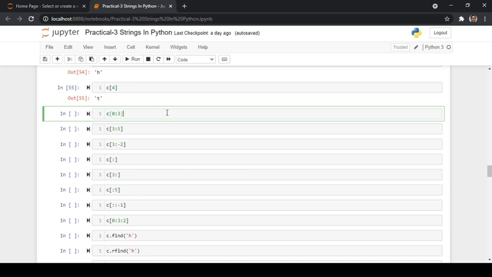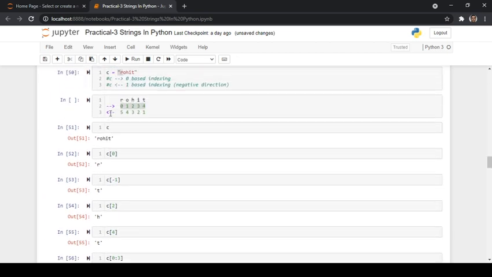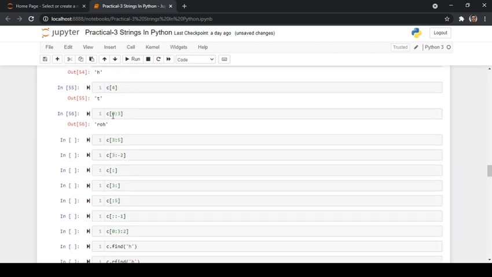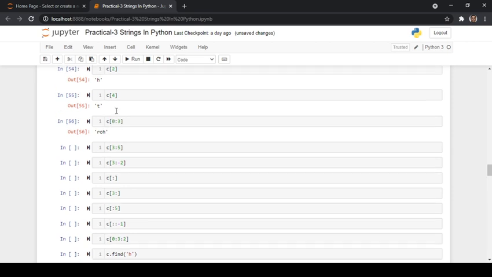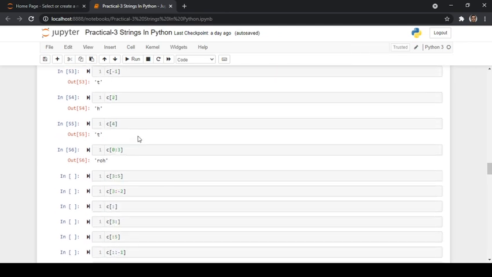So whenever you try to do this, at the 0th location I have r, and it is going to take 1, 2. So 0 is the starting index, it is inclusive, so it starts from 0 and goes till 3. But as the ending index is not inclusive, it is exclusive, it will not take I into consideration, which is present at the third index. That is the reason it is going to take the 0, 1 and 2 indexes into consideration, and print r, o and h.